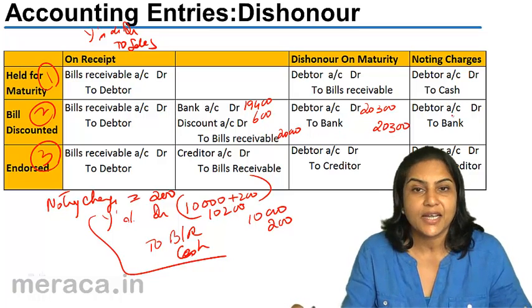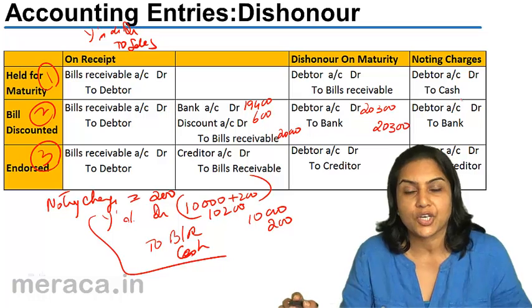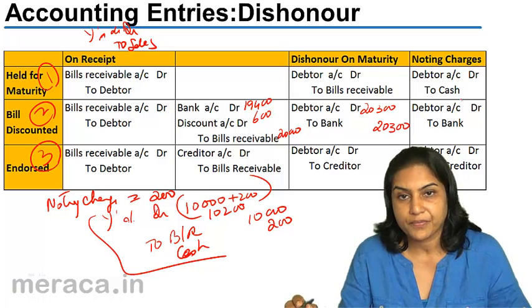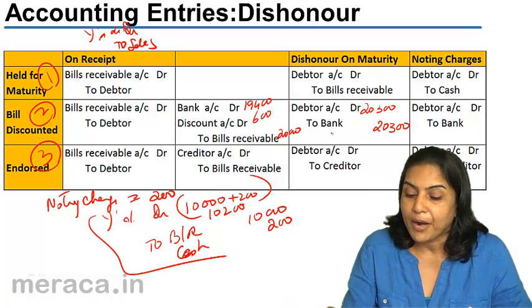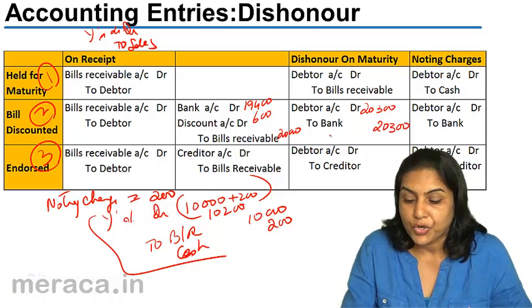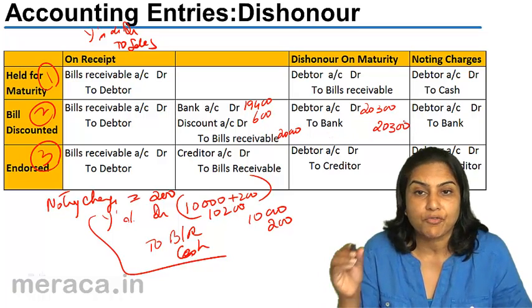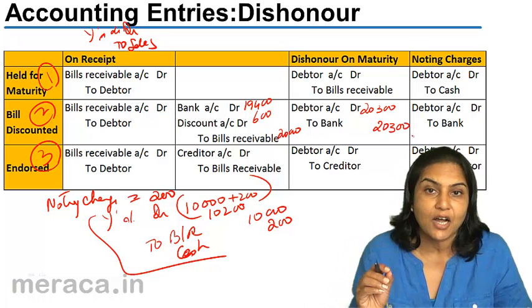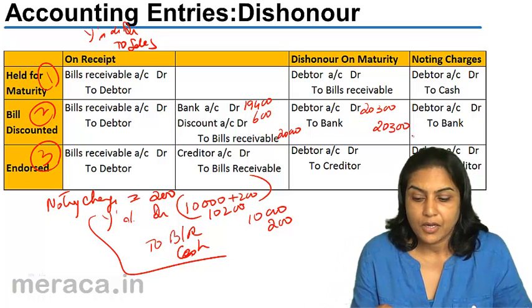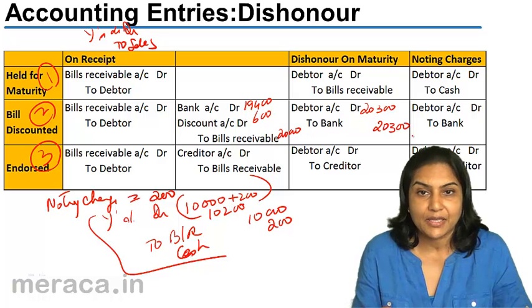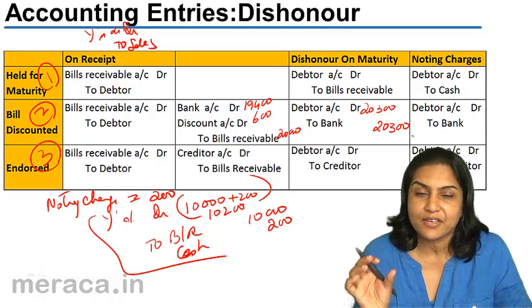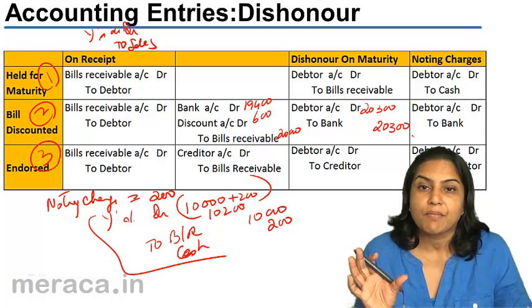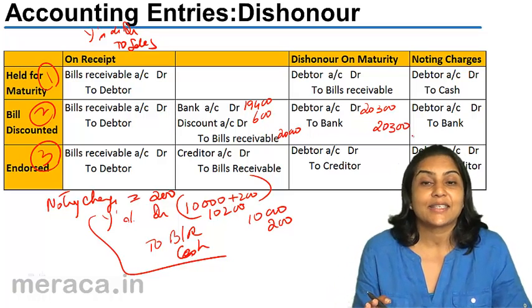Debtor account debit again to bank with the amount of noting charges of 300. Please note that the amount which the bank would take from X's account is the full value of the bill 20,000. The 600 discount which was taken by the bank is nothing but an interest charge for the 3 months of credit that X has enjoyed.